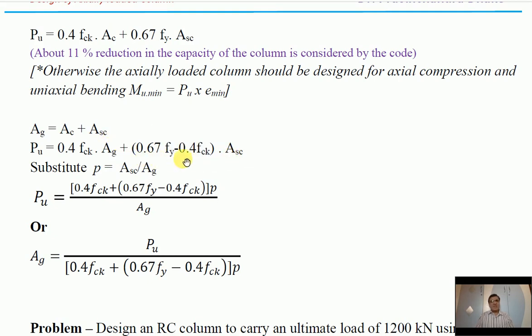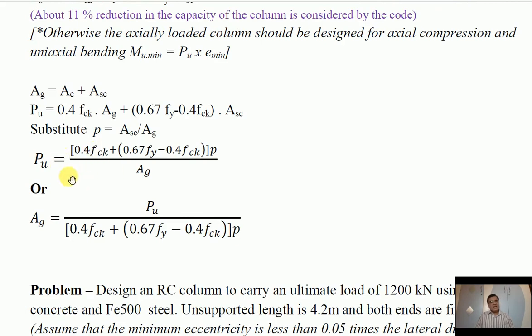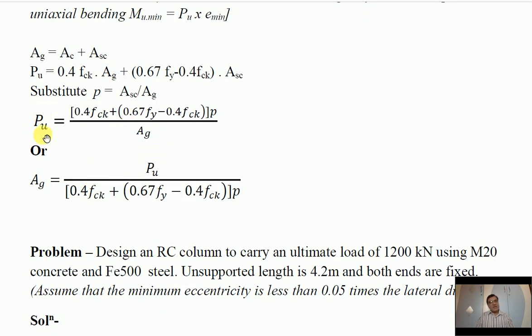Rearranging the terms, we get this term. Now substitute percentage, or rather steel ratio, which is the area of longitudinal steel divided by gross cross-sectional area of the concrete. Again rearranging the terms, we get Ag, that means the gross cross-sectional area. These different equations we will use for the design of axially loaded column.